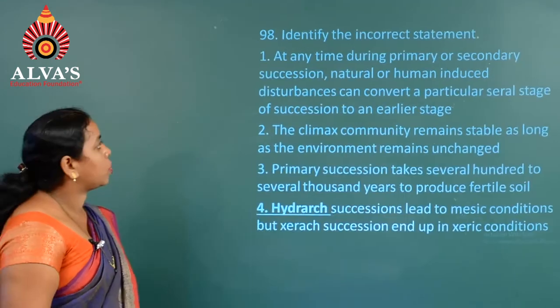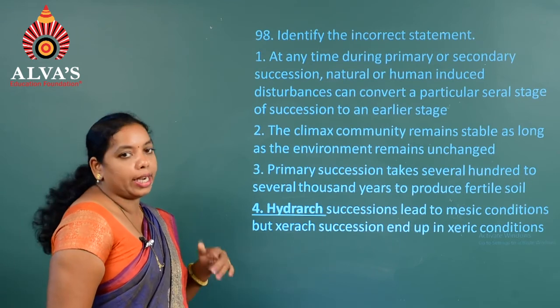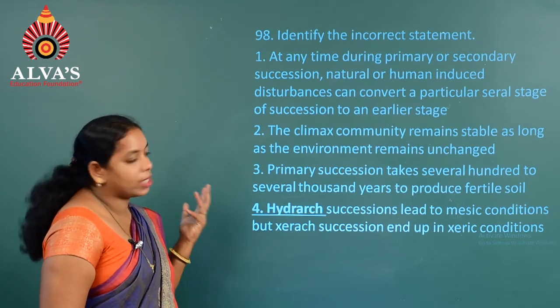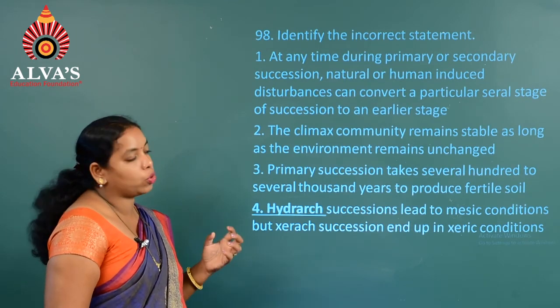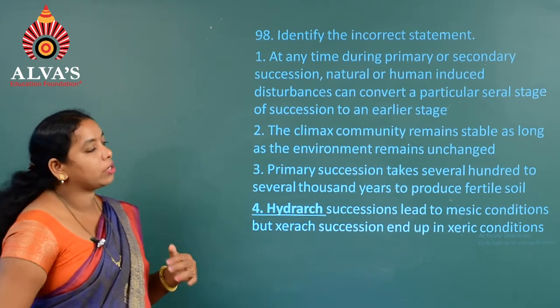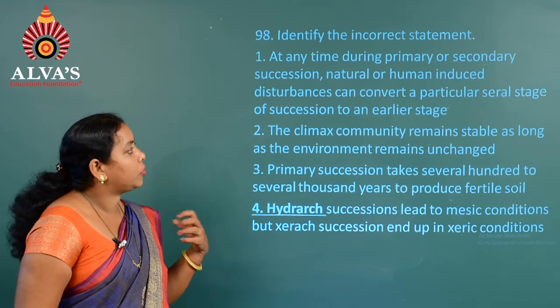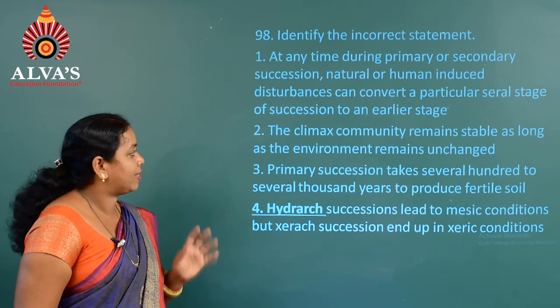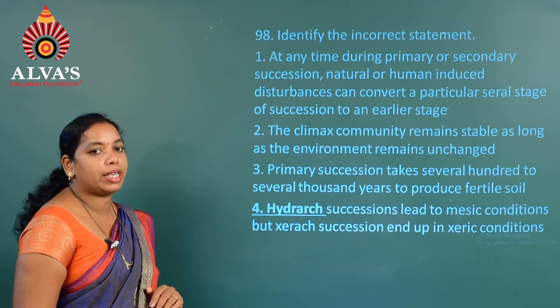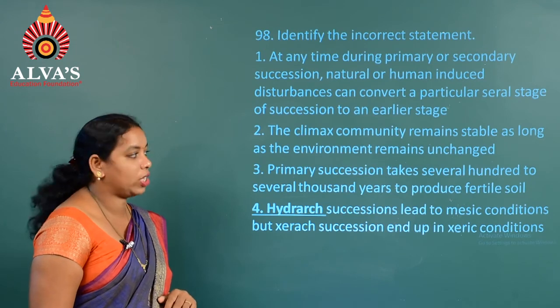Third option. Question 98, identify the incorrect statement. First one, at any time during primary or secondary succession, natural or human induced disturbances can convert a particular serial stage of succession to an earlier stage. Second, the climax community remains stable as long as the environment remains unchanged.